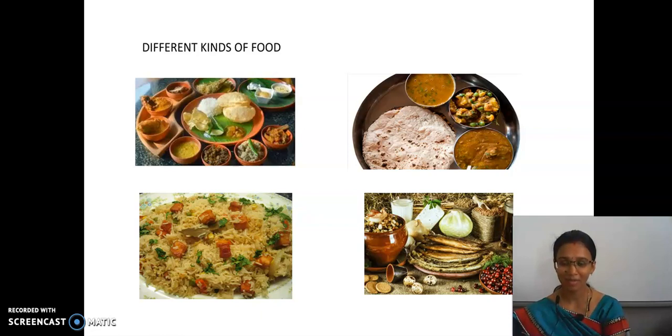Then only you can answer. So just go through what we have seen in our last class and then come for the session. Okay? So it will be easy for you to follow all the classes. Clear? Good. So here there are different kinds of food which are shown in the picture.